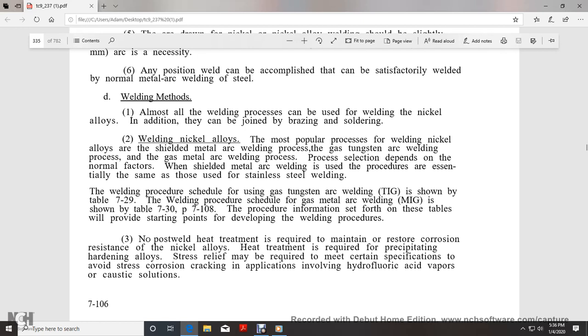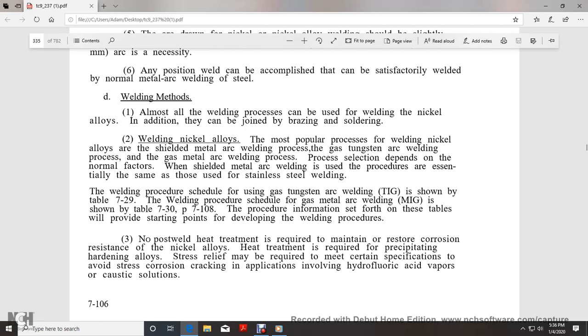The welding procedure schedule for gas tungsten arc welding is shown in table 7-29. The welding procedure schedule for gas metal arc welding is shown in table 7-38. The procedure information set forth in these tables will provide the starting points for developing a welding procedure.